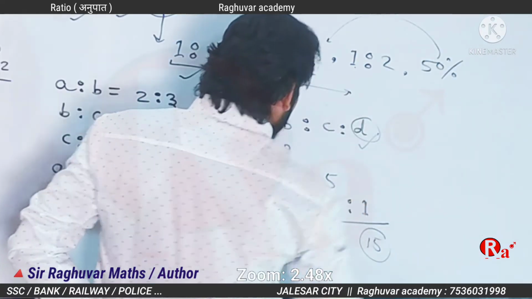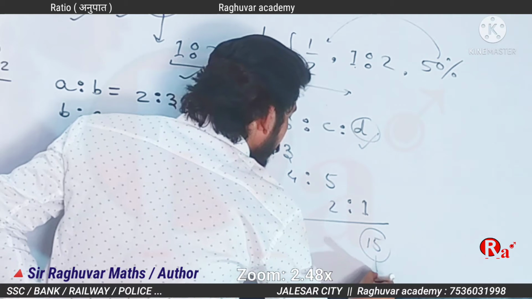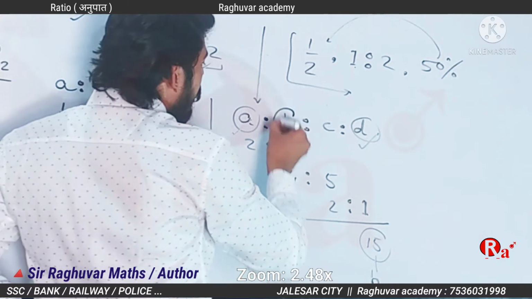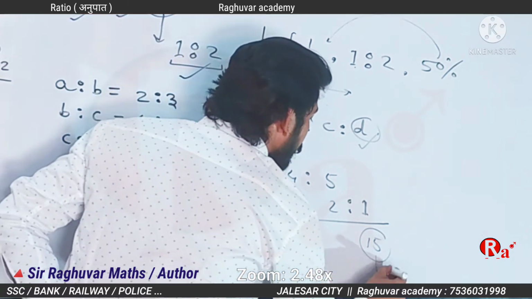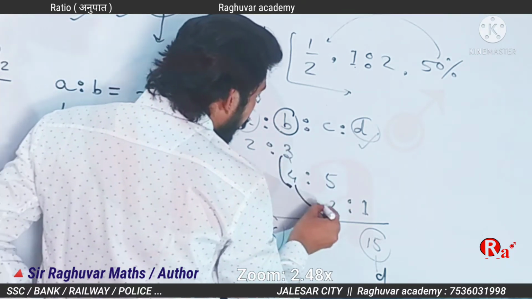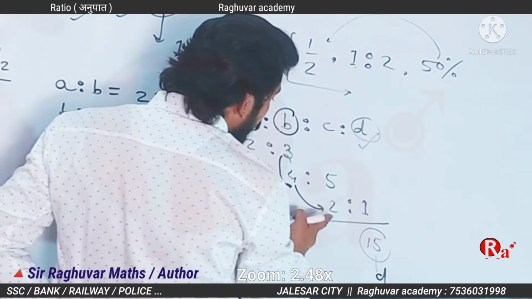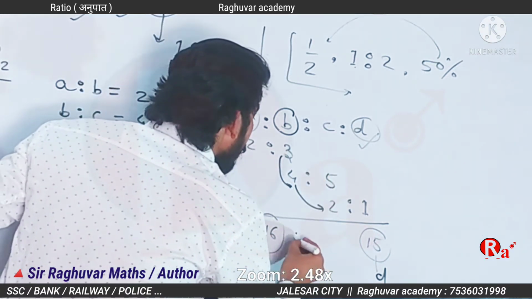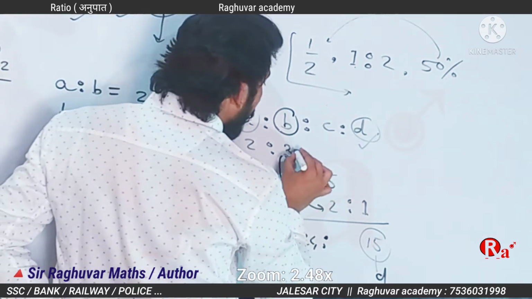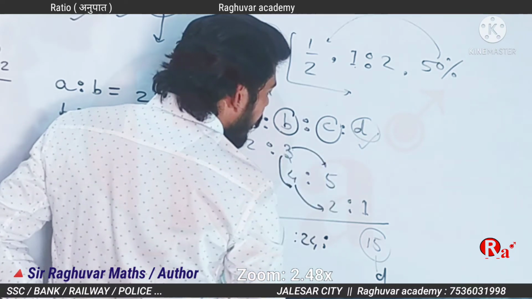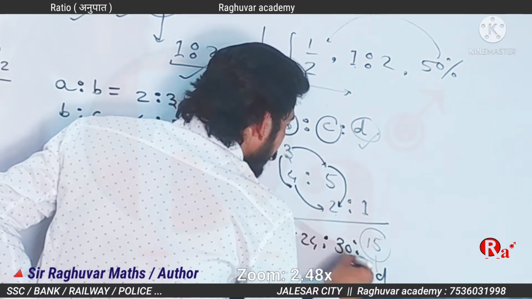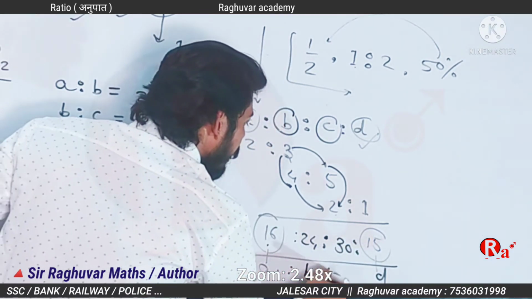This is A and this is B. This is D. Then B is 3 times 4 times 2, which is 24, and this is C, 3 and 5 multiply by 2 is 15. This is A ratio B ratio C ratio D.